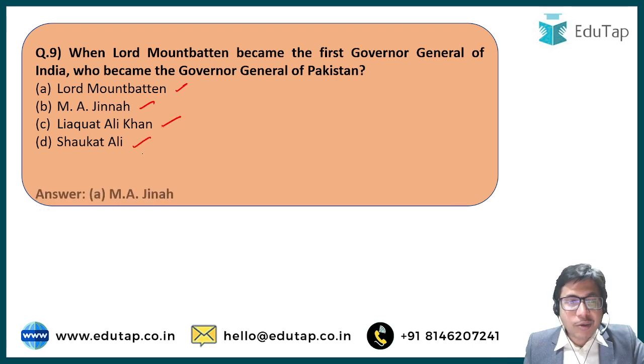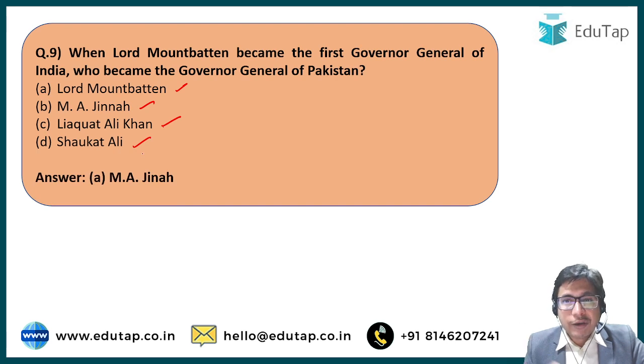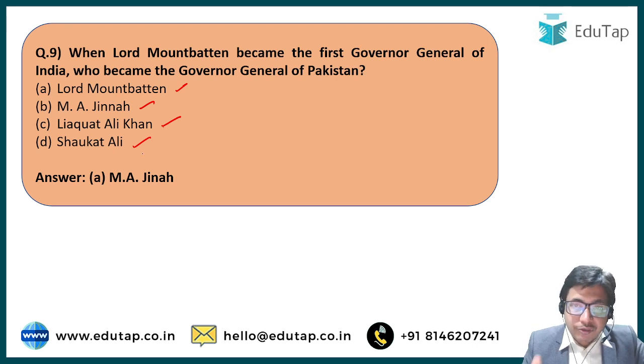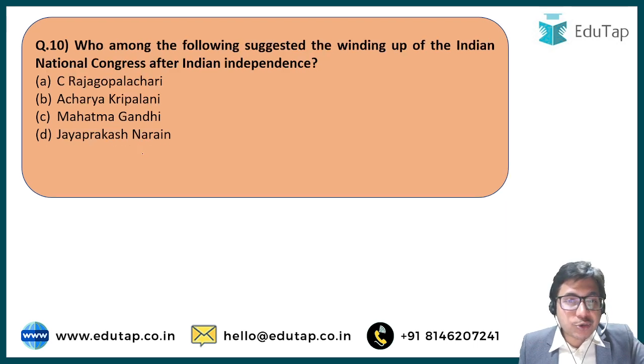The correct answer is Muhammad Ali Jinnah, the founding father of Pakistan. He was also the first Governor General of Pakistan. And be very careful, independent India's first Governor General was Lord Mountbatten. The second Governor General of independent India was C. Rajagopalachari, who was also the last Governor General, because after that the Constitution was enacted and the post of Governor General was replaced by the President of India. Right? Next up is question number 10 and the last question of this particular session.